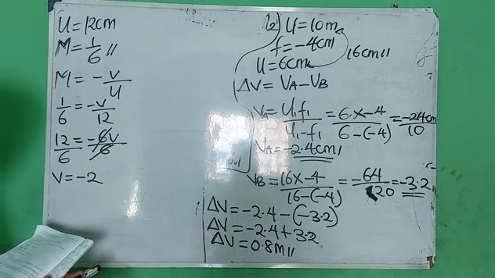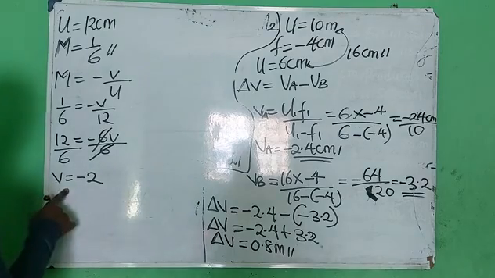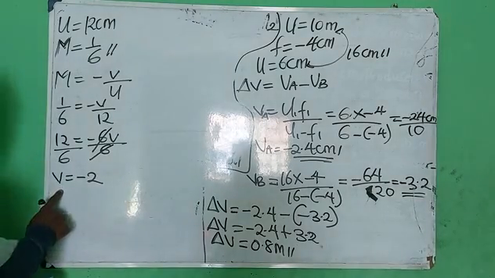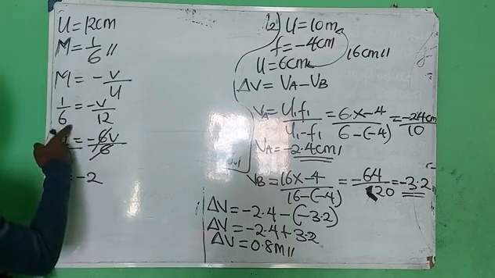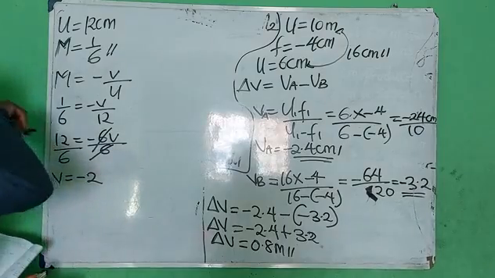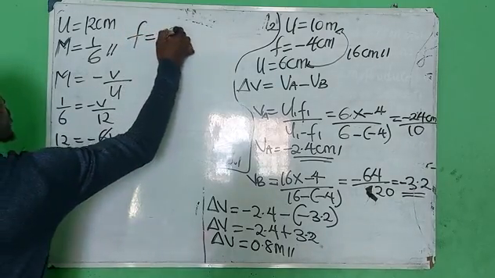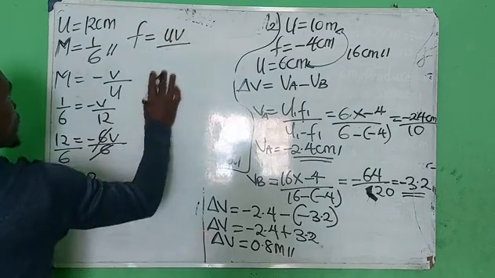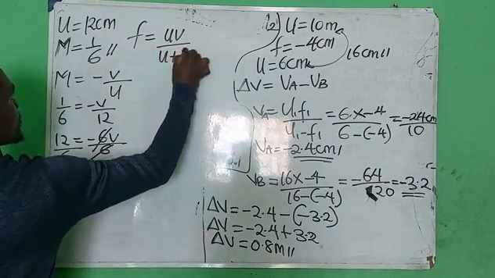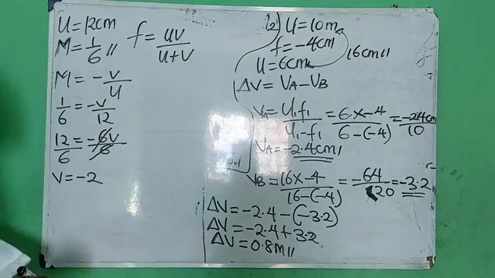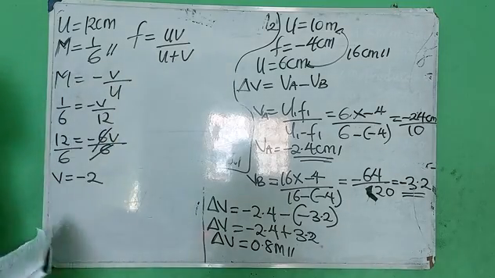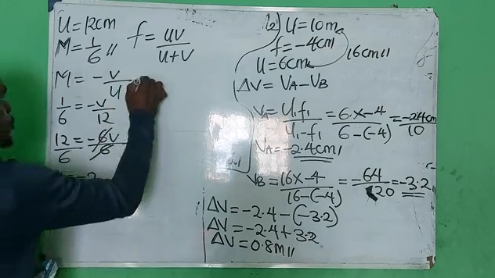Okay, they said the focal length, alright? So, for now, we got the v as minus 2. Now to calculate for the focal length, f is equals uv over u plus v. To calculate for focal length, we use uv over what? U plus what? V.